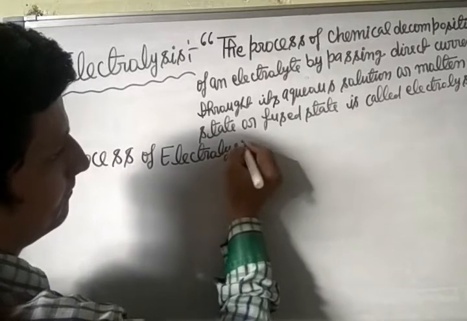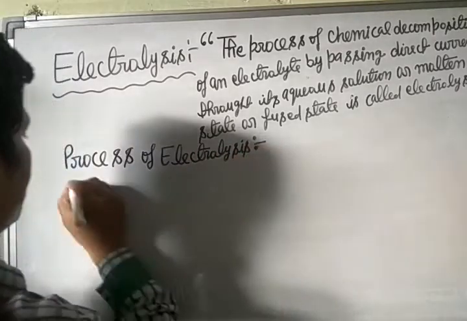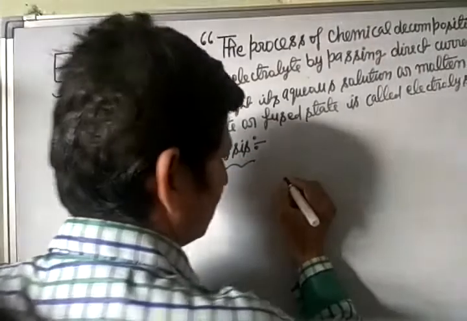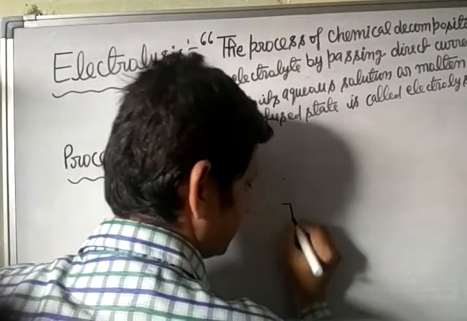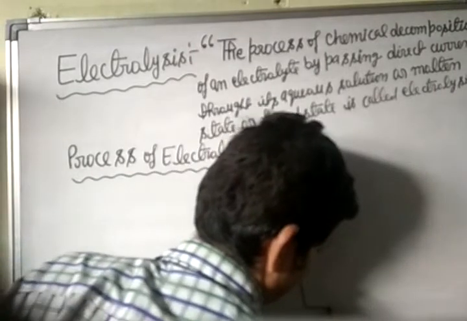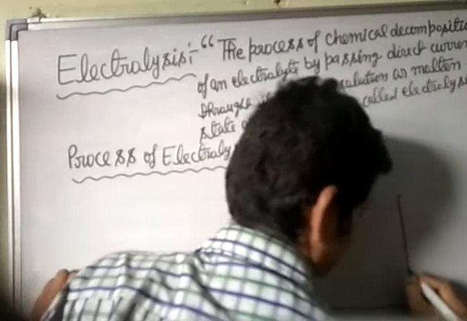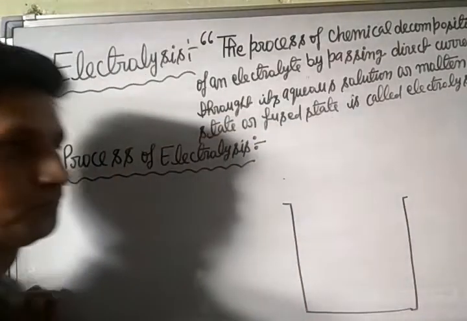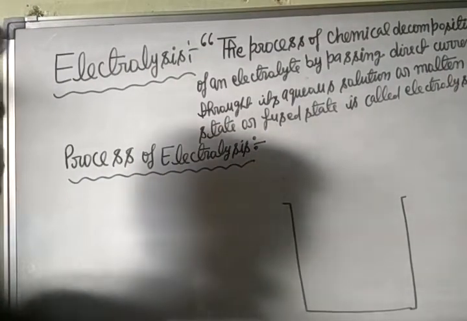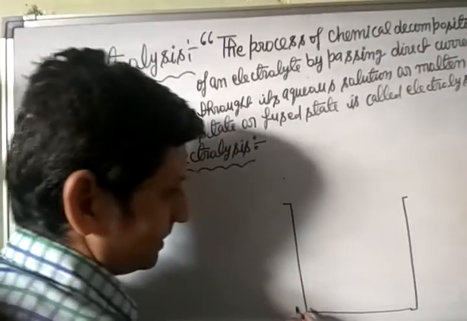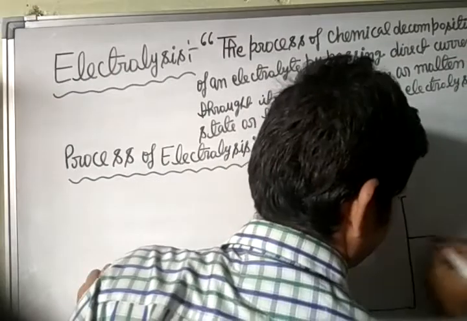The process of electrolysis is carried out in a suitable vessel called an electrolytic tank. This is called an electrolytic tank.